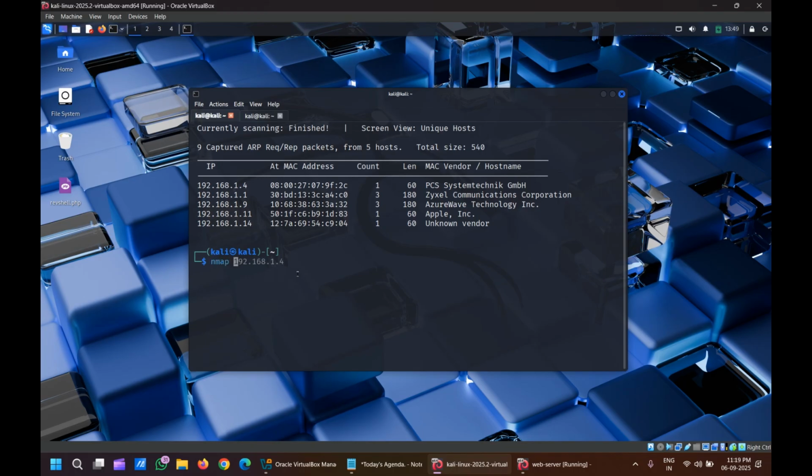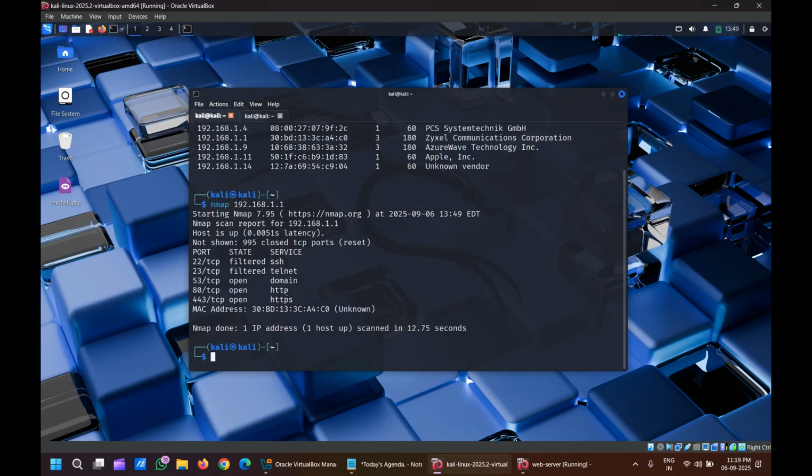In Nmap, I directly type 1.1 or else 1.4. First of all, I want to check whether this 1.1 is really alive, or whether the netdiscover tool is showing it wrongly. Copy and paste the IP address and click enter. We'll see whether the server at that IP is in up state or down state. If it is up, what can we do? If it is down, what can we do?